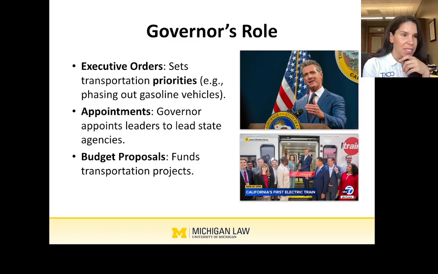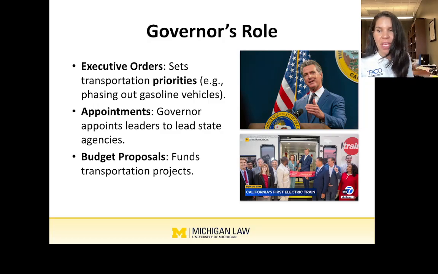In 2020, he signed an executive order saying that the state of California was going to phase out gasoline powered vehicles by 2035. And he mandated that all new passenger vehicles sold in California must be zero emission by that year. So that's an example of an executive order in transportation. And now this is going to filter down to all of the agencies, and they're going to implement that rule in various ways, right?